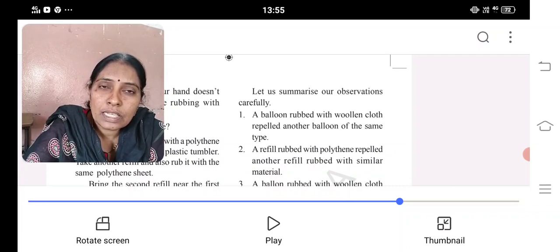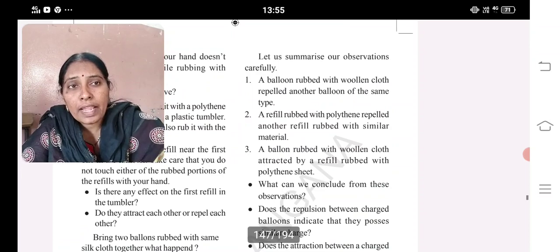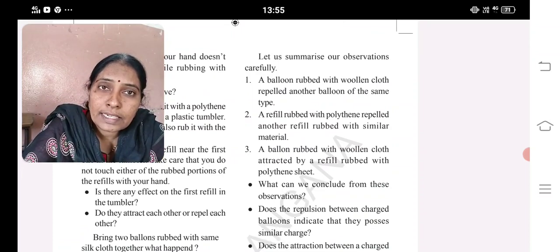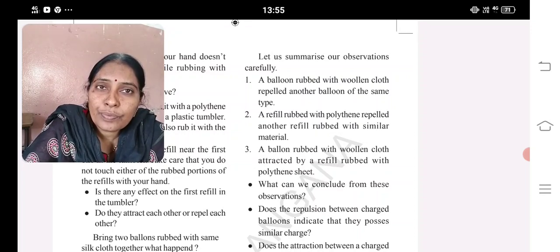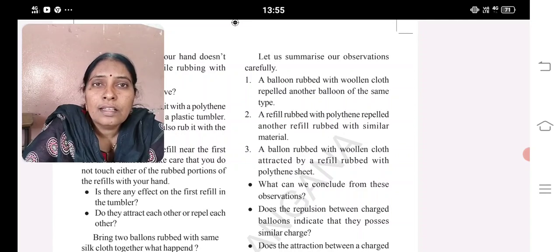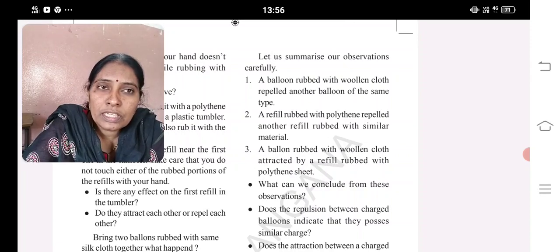Two balloons are both rubbed with the same woolen cloth, so automatically the same type of charge is produced. Due to that, they repel each other. And a balloon rubbed with a woolen cloth is attracted by a refill rubbed with a polythene sheet. Here you are taking two different materials and two different objects. In a third case, two different materials: one is woolen cloth, the other is polythene sheet. The balloon is rubbed with a woolen cloth, and the refill is rubbed with a polythene sheet. At that time they attract each other.